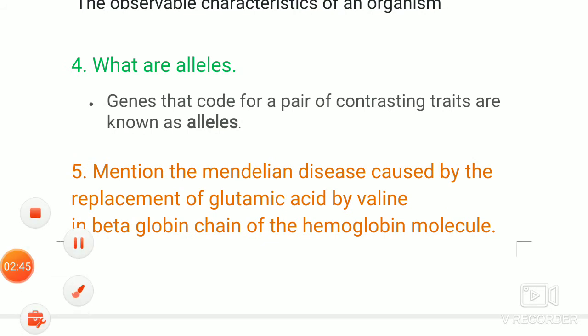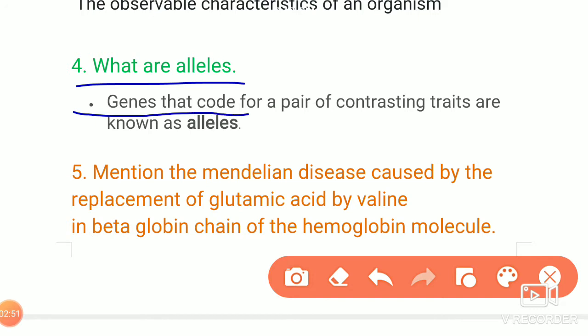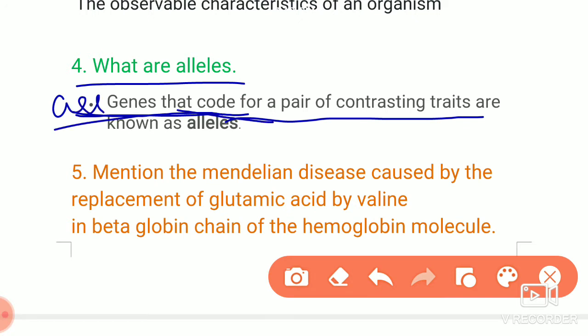The next question is, what are alleles? Alleles are the genes that code for a pair of contrasting traits. So here the definition is, the alleles are the genes that code for a pair of contrasting traits. So they are called alleles. That means we have to write the definition of the alleles.